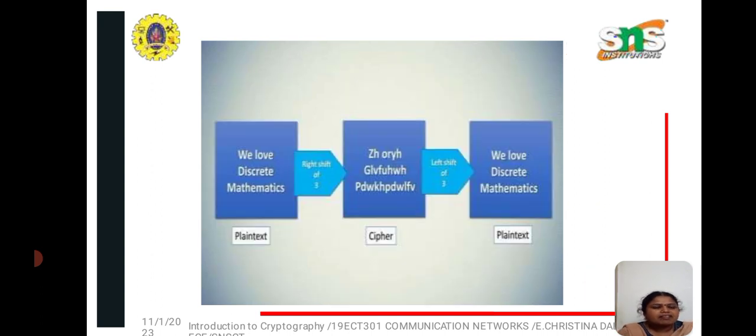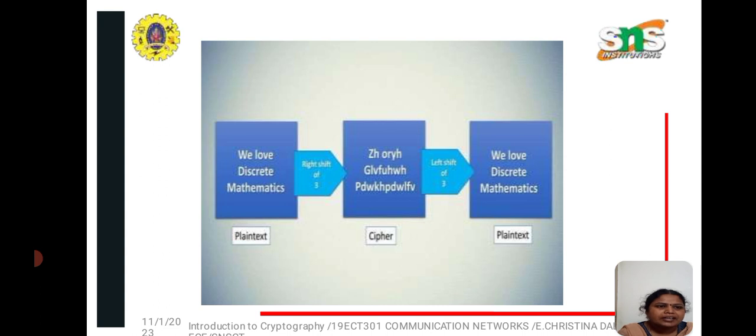Suppose we want to convert plain text into ciphertext. For example, take a normal sentence: we love discrete mathematics. Here the plain text has been converted into ciphertext, so we don't know what information is stored in the ciphertext.